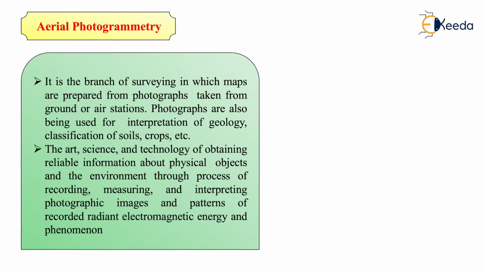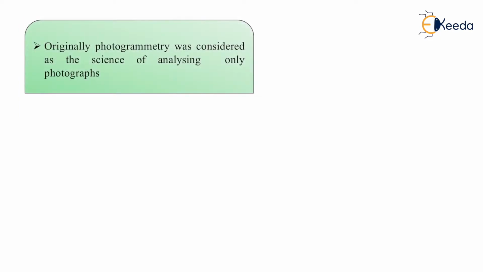The art, science, and technology of obtaining reliable information about physical objects and the environment through the process of recording, measuring, and interpreting photographic images and patterns of recorded radiant electromagnetic energy and phenomena. Originally, photogrammetry was considered as the science of analysis of photographs only. Now let's discuss the advantages and disadvantages.